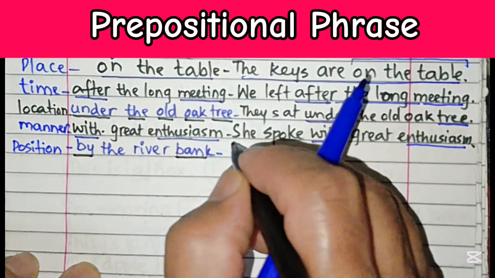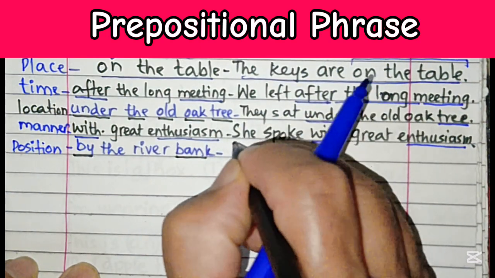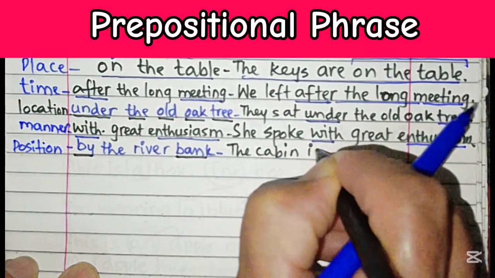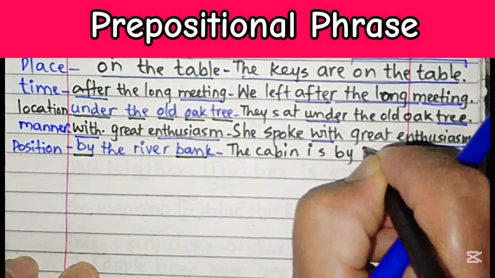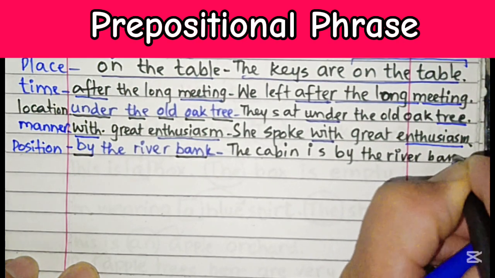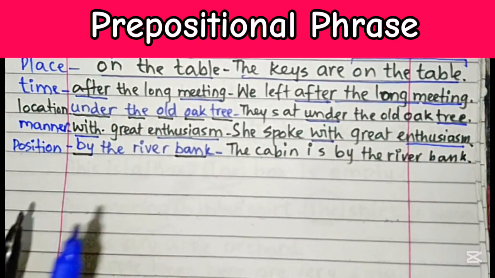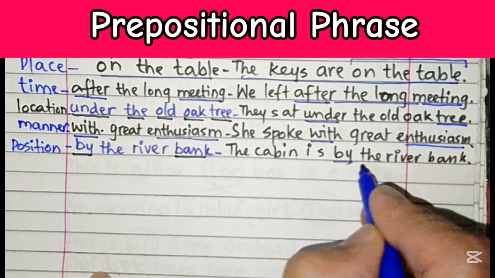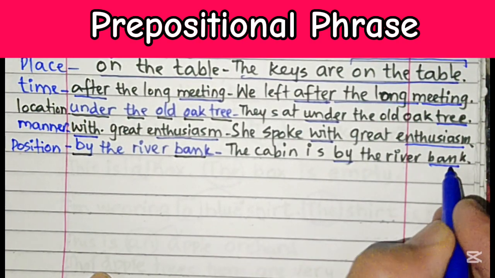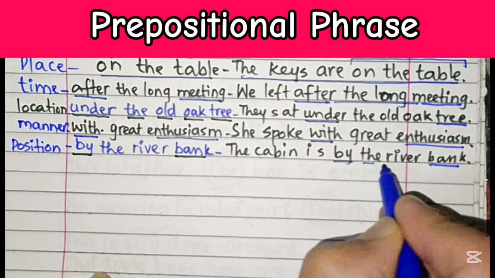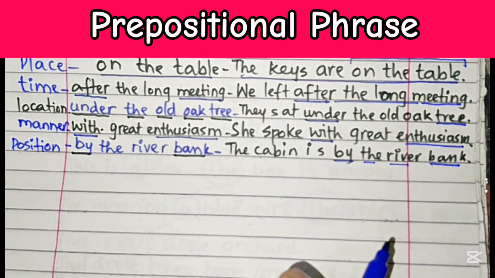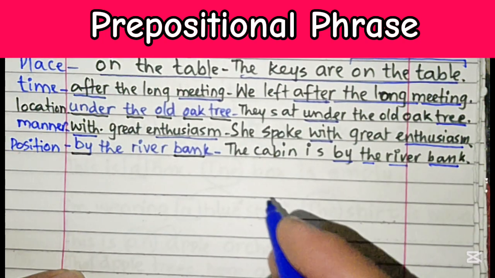So we can make a simple sentence: the cabin is by the river bank. Over here in this sentence, by is the preposition and bank is the noun, and this complete phrase is a prepositional phrase, by the river bank. The and river are the modifiers. So we can take more examples in order to understand the concept.